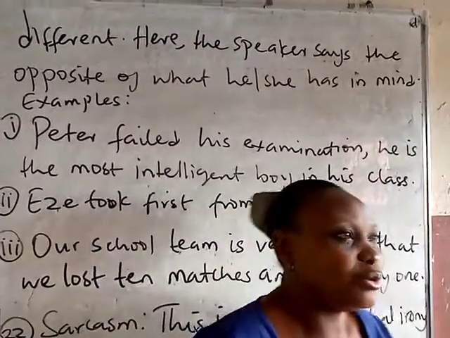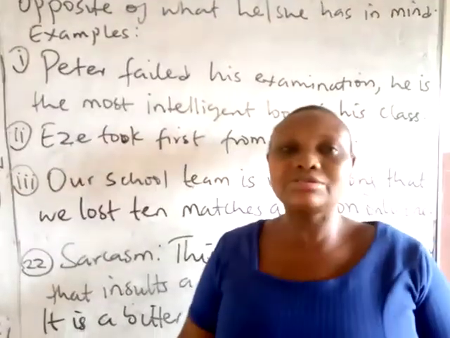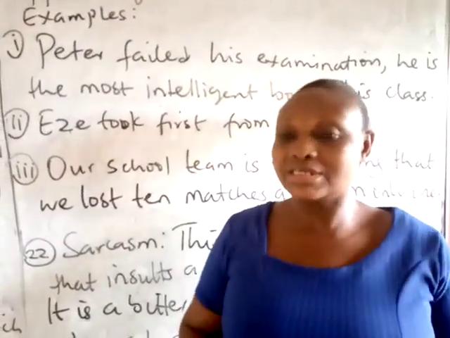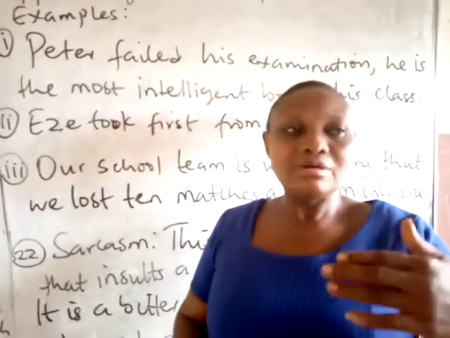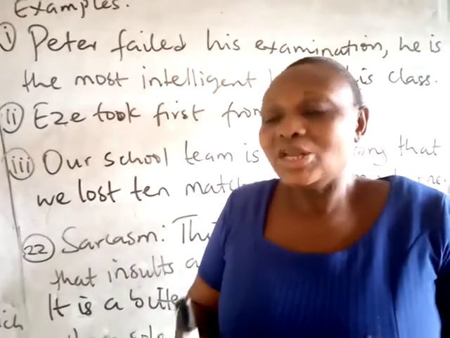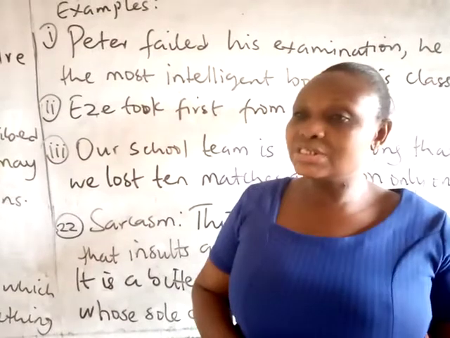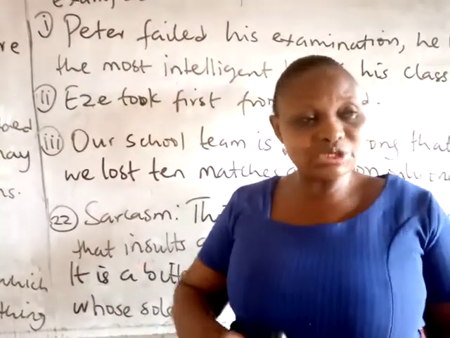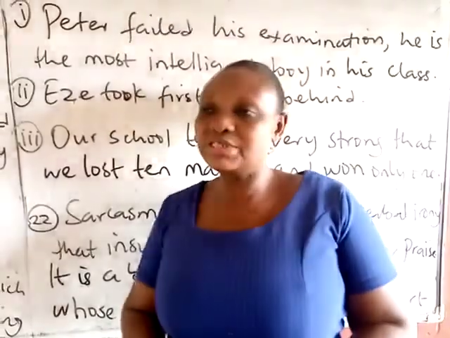In this example, we can say that if Peter is actually the most intelligent student in their class, he wouldn't have failed his exam. But the speaker doesn't want to put it straightforward to him that he is not intelligent. Rather, he said he is the most intelligent boy because he failed the exam. He failed his examination, so he said the opposite of what he has in mind.